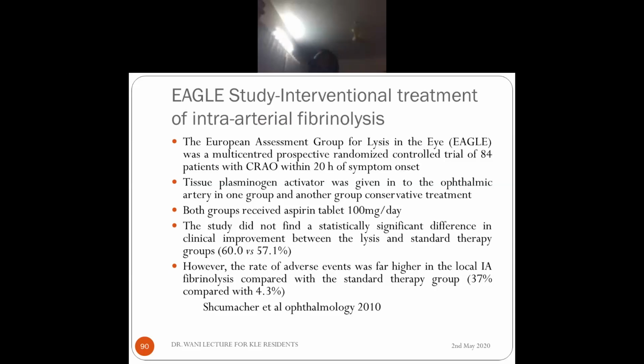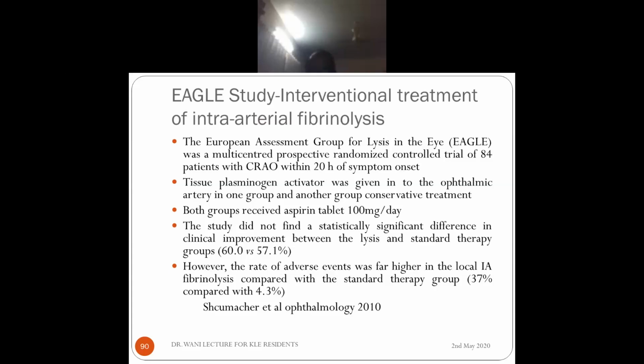Both groups received aspirin tablets. And at the end of 1 or 2 years, when they concluded the study, they found that there was no significant difference in clinical improvement between the lysis and standard therapy. So both were effective. Both were ineffective actually. So, but however, the rate of adverse events, means side effects, were very much higher in case where you tried intra-arterial fibrinolysis.